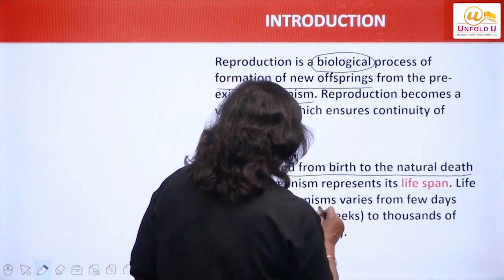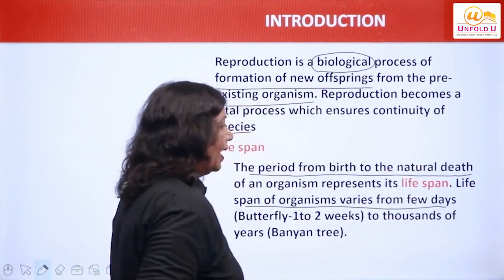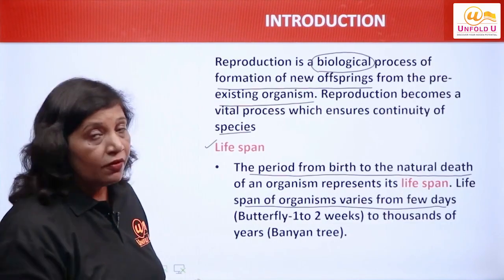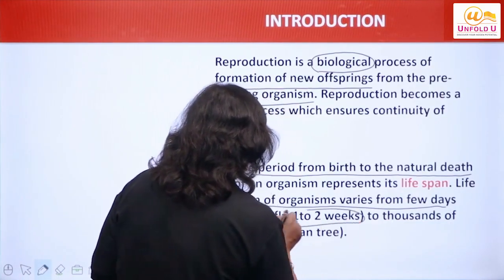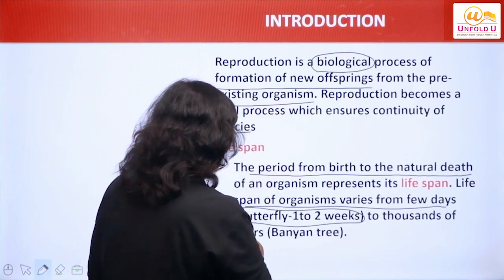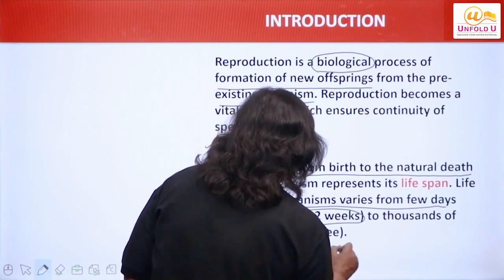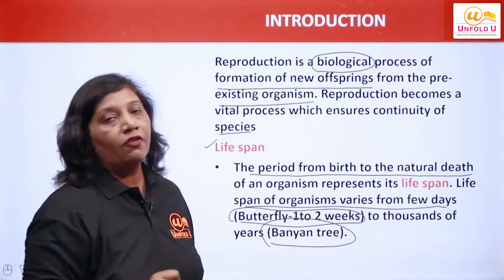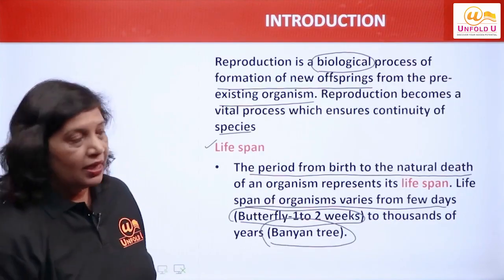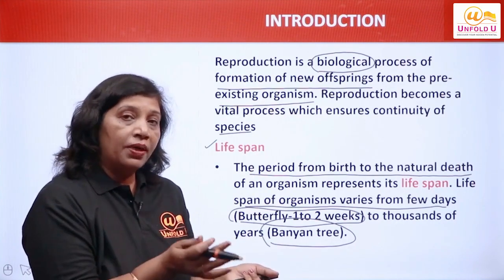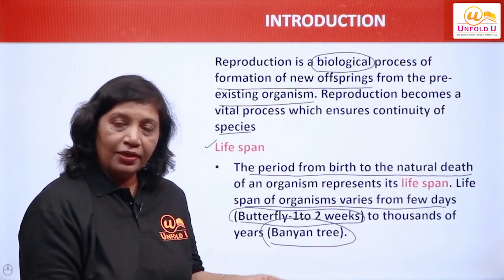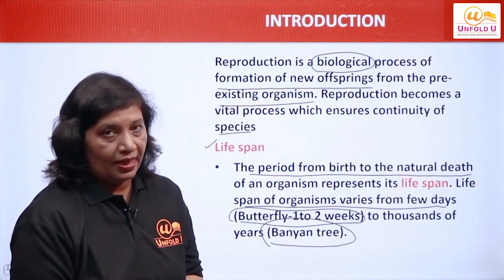Lifespan varies from organism to organism. It is different for different organisms. For some organisms like butterfly, it may be from 1 to 2 weeks, or it may be thousands of years in case of banyan tree, right? So I'll repeat, the lifespan is the period from birth to death. It varies from organism to organism.